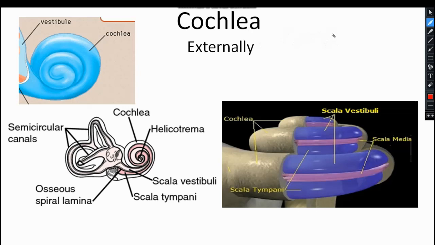Now let's try to see how this spiral structure, which is known as the cochlear canal, is arranged over the modiolus. This conical shaped structure is known as the modiolus.